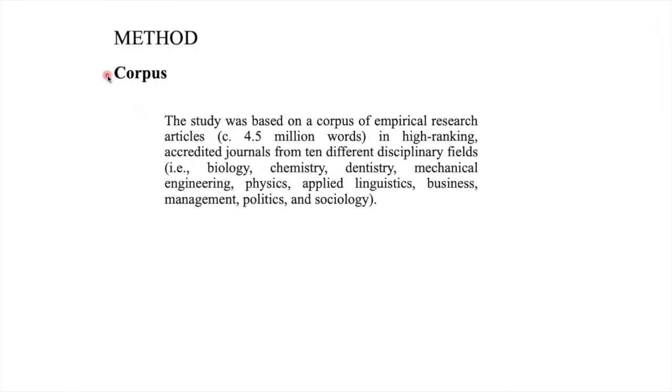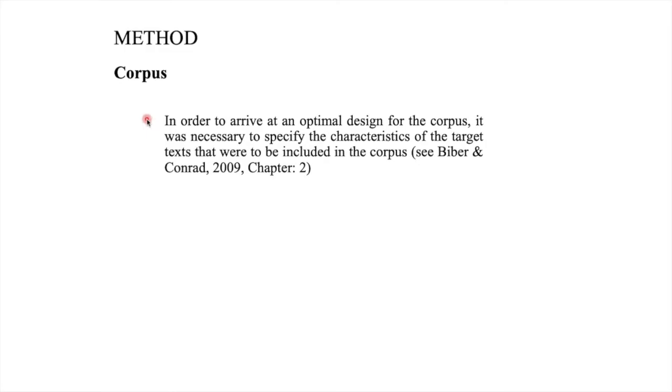The corpus we used in this research comprises empirical research articles from 10 disciplines. We started with 20 disciplines, but after going through the steps, which I'll describe below, we decided to focus on articles in 10 established disciplines. Building the corpus took several months because it involved a sort of cyclic process that ensured the representativeness of the corpus. To build a representative corpus of writing for research publication, it was necessary for us to first specify the characteristics of the target articles that were to be included in the corpus.